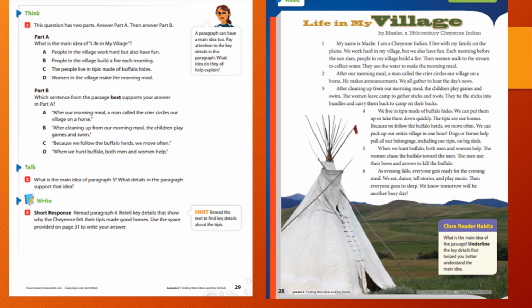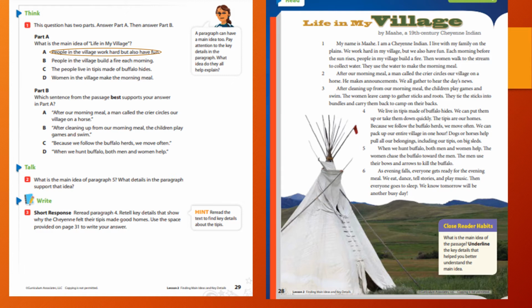Well, as I remember reading, I saw lots of evidence, and it even says in paragraph 1 that people in the village work hard but also have fun. So part B is the actual evidence from the text that tells us that people in the village work hard but also have fun. So let's look at part B. Which sentence from the passage best supports your answer in part A?